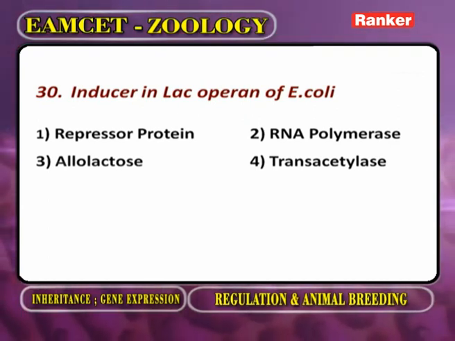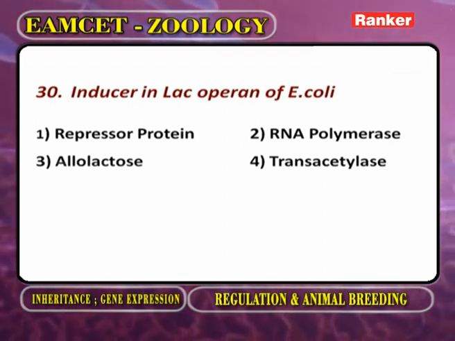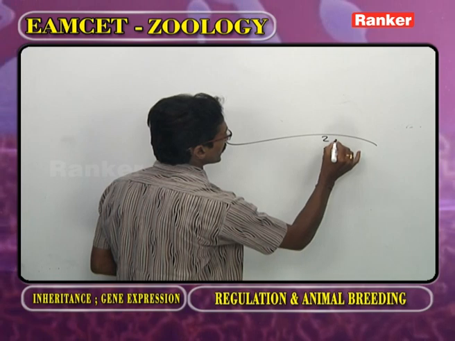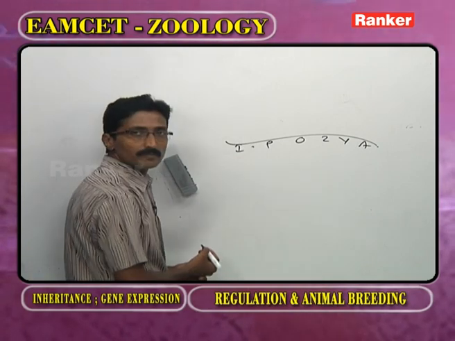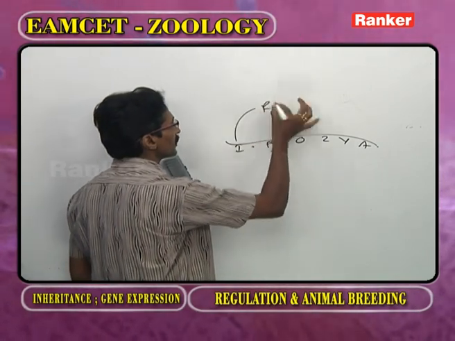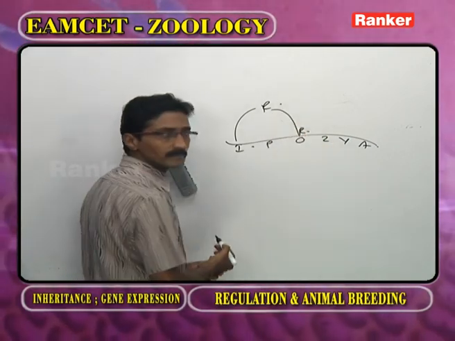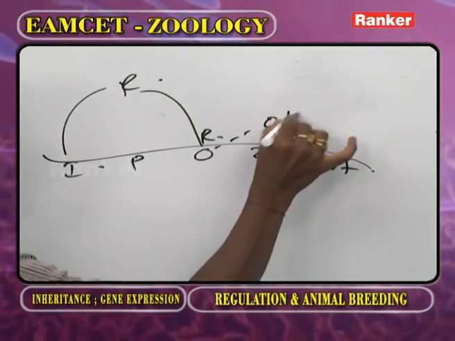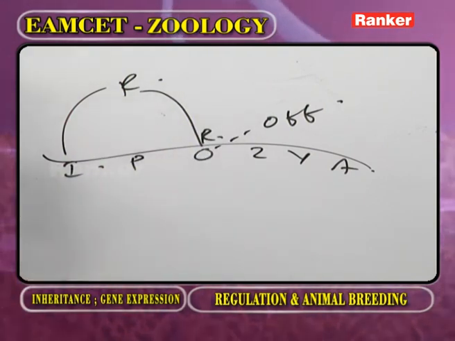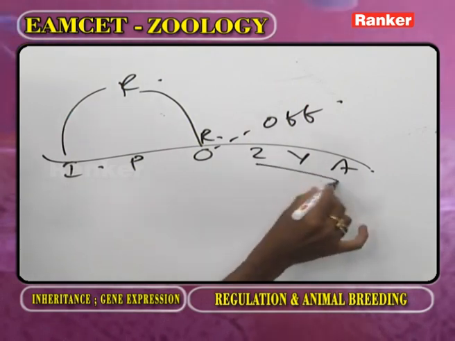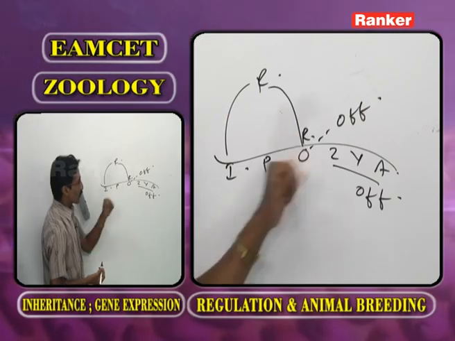Inducer in the lac operon of E. coli. Now in the lac operon concept, there are Z, Y, A, operator, promoter and inhibitor. The inhibitor gene produces a repressor. The repressor binds to the operator, so the operator becomes off. As long as the repressor protein is present, the genes do not work. So we want to remove the repressor protein.